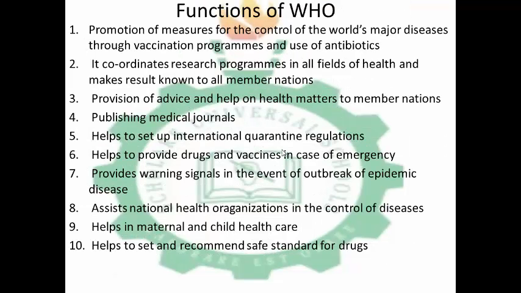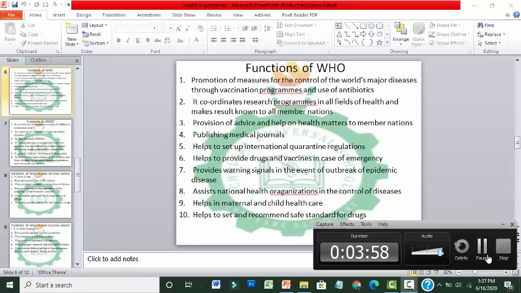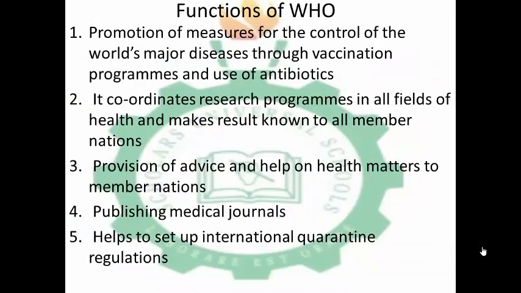So let's look at the functions of WHO. The first function is promotion of measures for the control of world major diseases through vaccination programs and use of antibiotics.